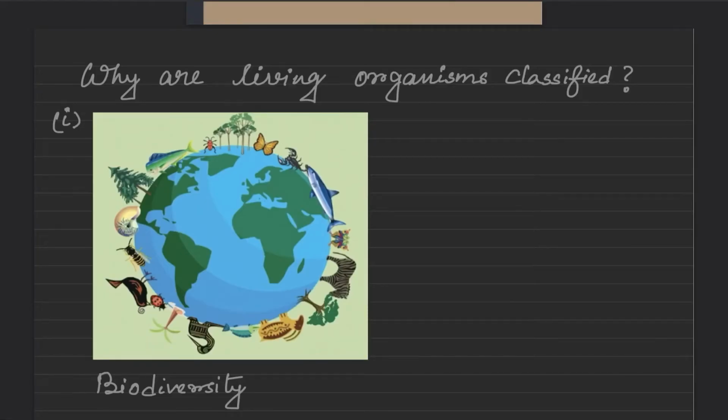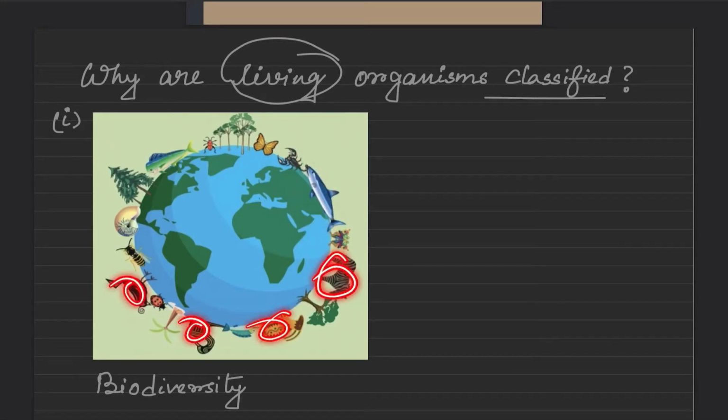Today's topic is the living world, and the first question from the NCERT exercise is: why is a living organism classified? Living organisms are classified for the study of biodiversity. This is a picture of biodiversity. You know, biodiversity means the variety and variability of life on earth.